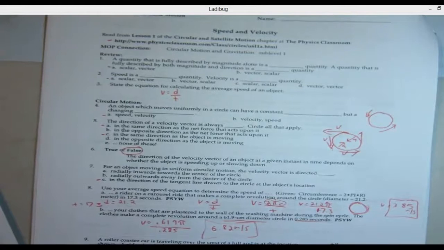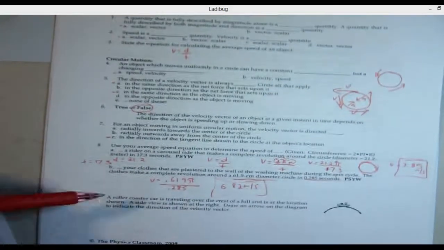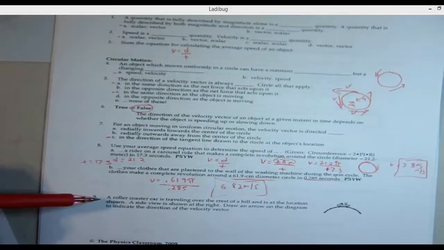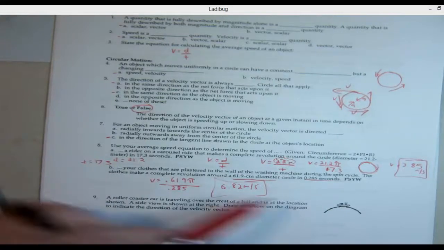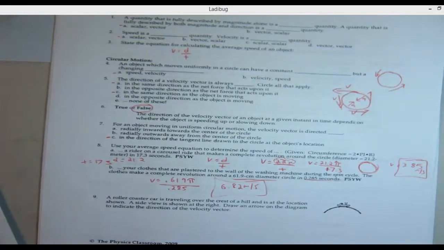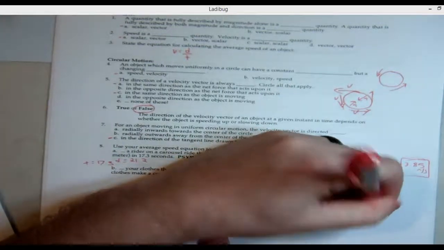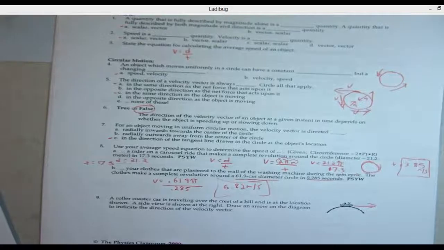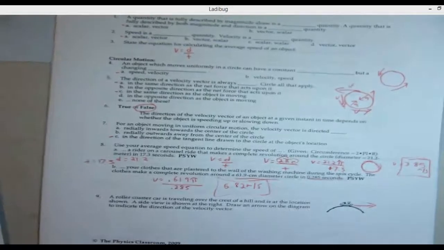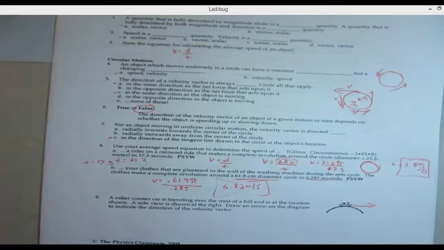All right. A roller coaster traveling over the crest of a hill, at the location shown, side view. Draw an arrow in the direction of velocity. Remember, the velocity vector, so this is a roller coaster, is just tangent to the circle, the direction it's going, essentially. So in this case, boom, there you go. Speed and velocity page is done. Great job, guys. Great job, me, but good job you guys too.